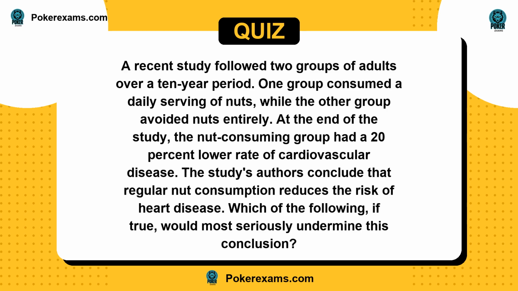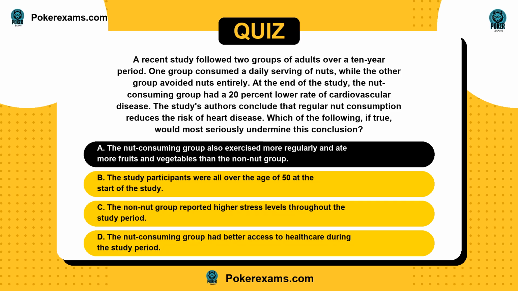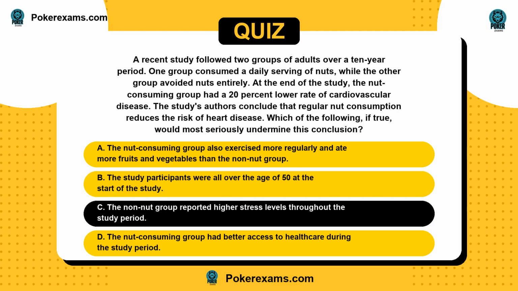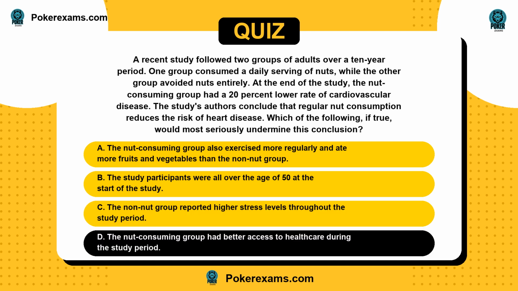Which of the following, if true, would most seriously undermine this conclusion? Is it A, the nut-consuming group also exercised more regularly and ate more fruits and vegetables than the non-nut group? Or B, the study participants were all over the age of 50 at the start of the study? C, the non-nut group reported higher stress levels throughout the study period? Or D, the nut-consuming group had better access to healthcare during the study period?